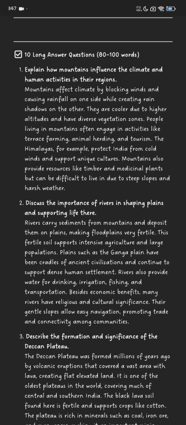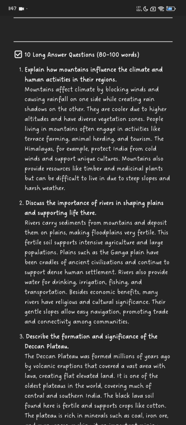Landforms and life. Long questions with answers in 80 to 100 words. Number 1. Explain how mountains influence the climate and human activities in their regions.